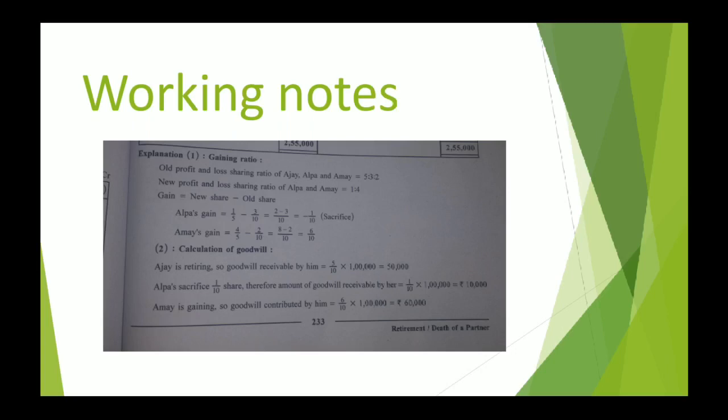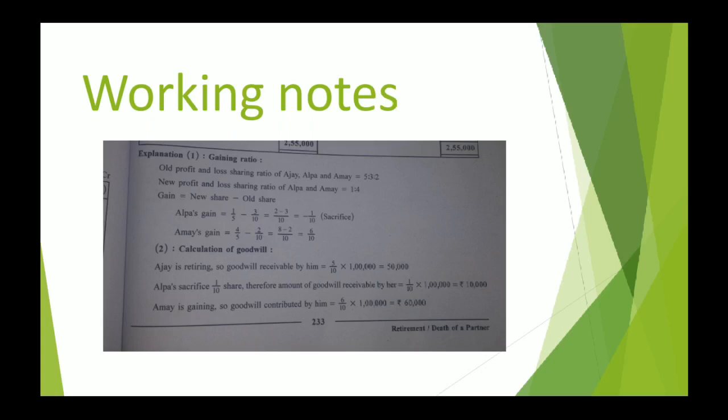So the journal entry should be the two partners, the existing partners, their capital accounts should be debited and retiring partners capital account should be credited. But the case is different here. From those two, one is gaining. And one is sacrificing. So the one who is sacrificing will also receive share from the one who is gaining. So the journal entry will change here.